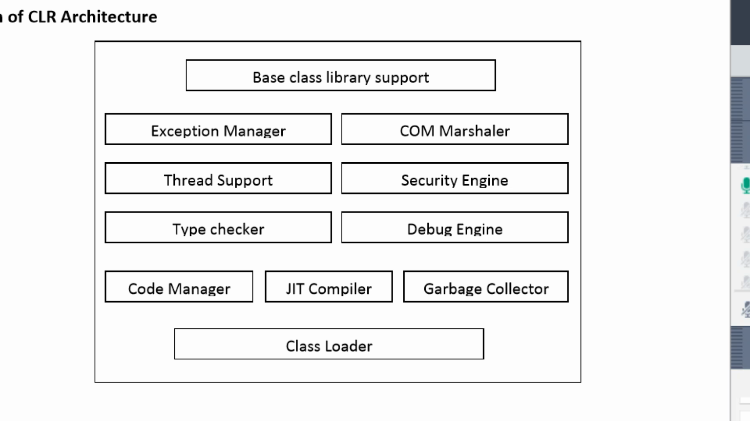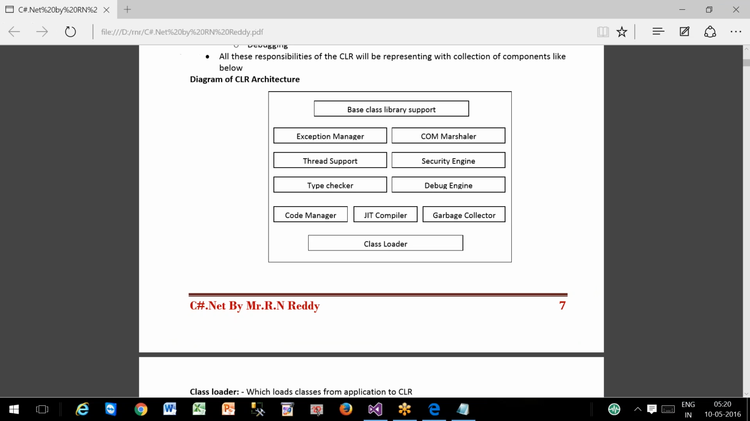As part of the .NET Framework architecture, we discussed that layer 3 is representing the BCL, base class library. That base class library is nothing but a collection of predefined classes. That predefined class library support is provided by this component. Finally, we have 11 components.